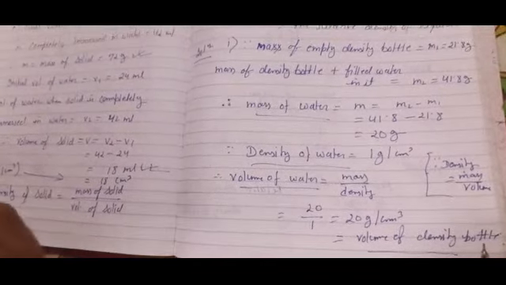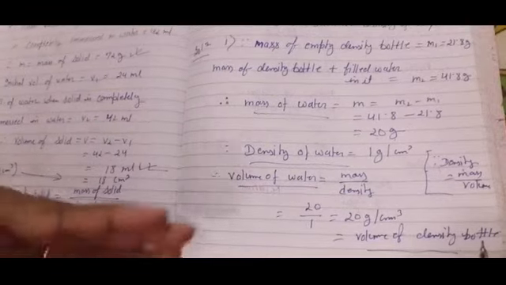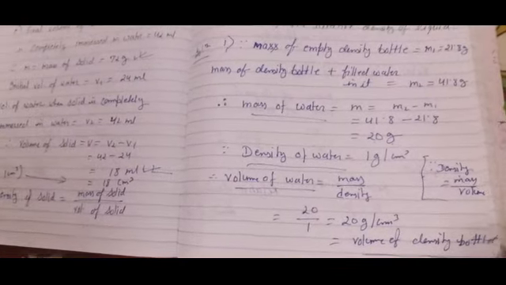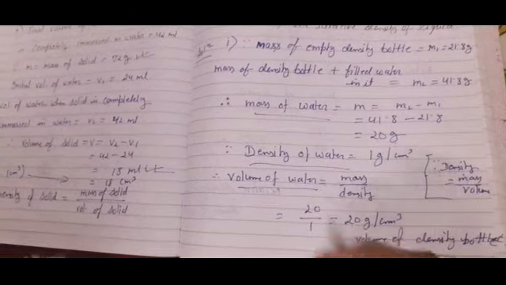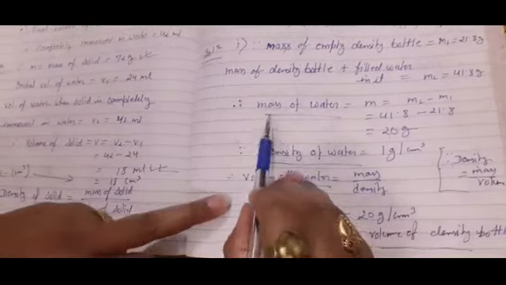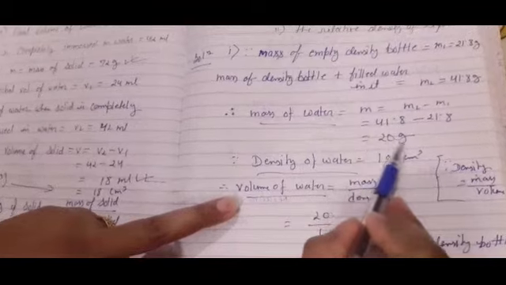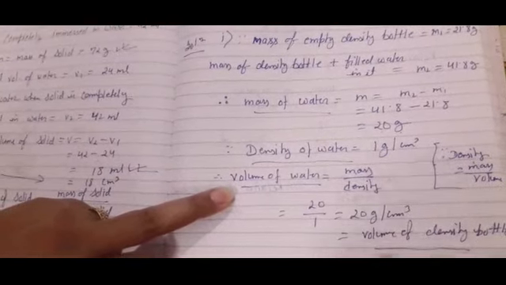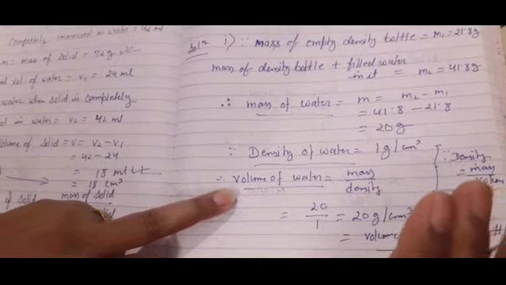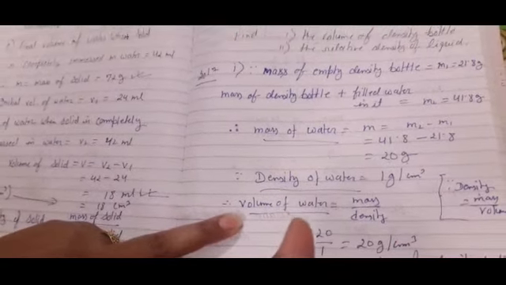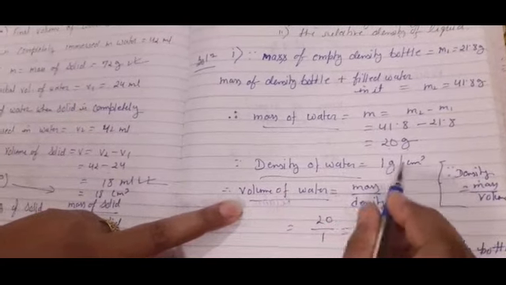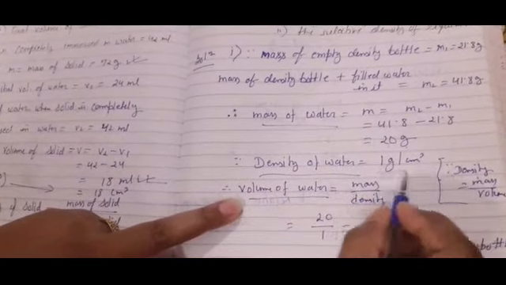Generally it is written on the density bottle also, but if someone asks you to find out the volume of the density bottle yourself, then you will do this. So we have the mass of water, that is 20 gram. It means we have one density bottle, and when we fill it completely with water, the mass of only water is 20 gram. And we know the density of water is 1 gram per centimeter cube. You have to memorize this value.